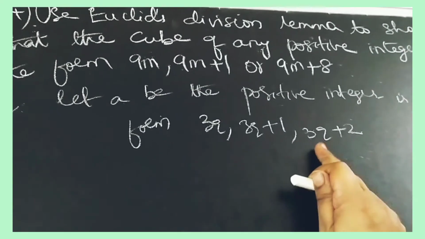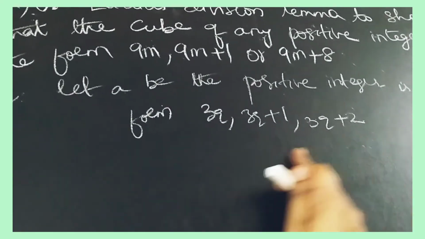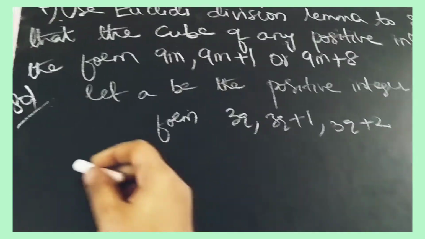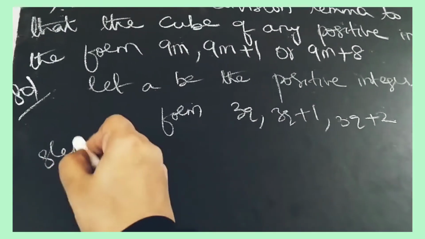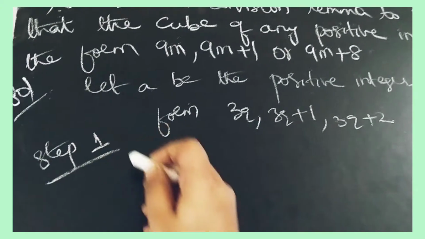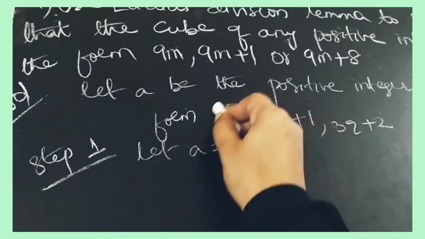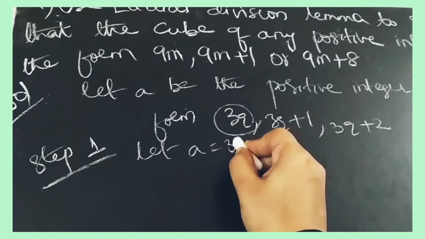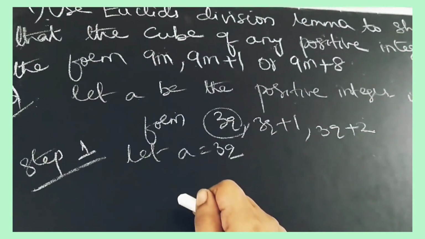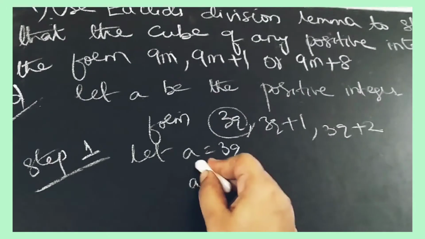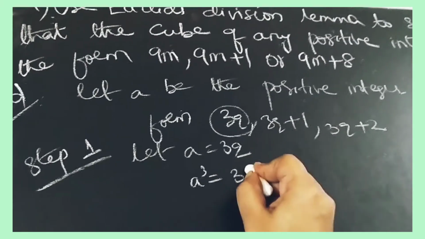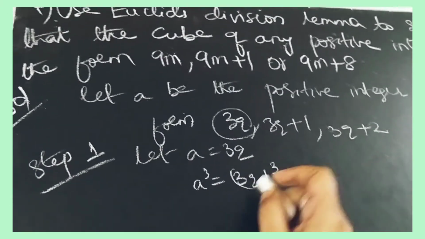So again, step 1. In step 1, let a is equal to 3q. Now we have to do cubing on both sides. a cube is equal to 3q whole cube.